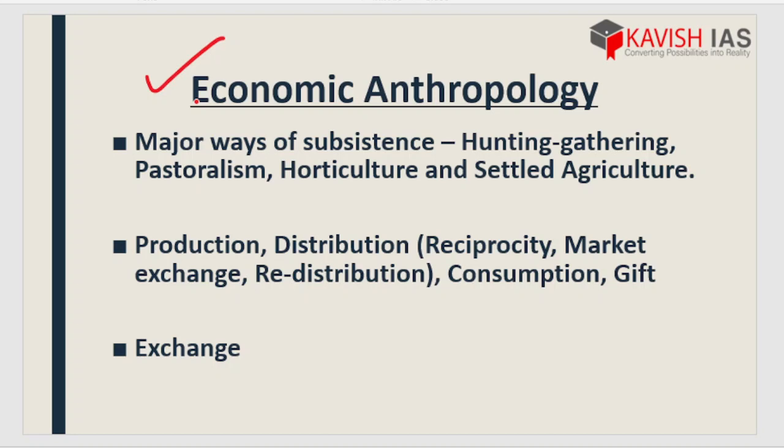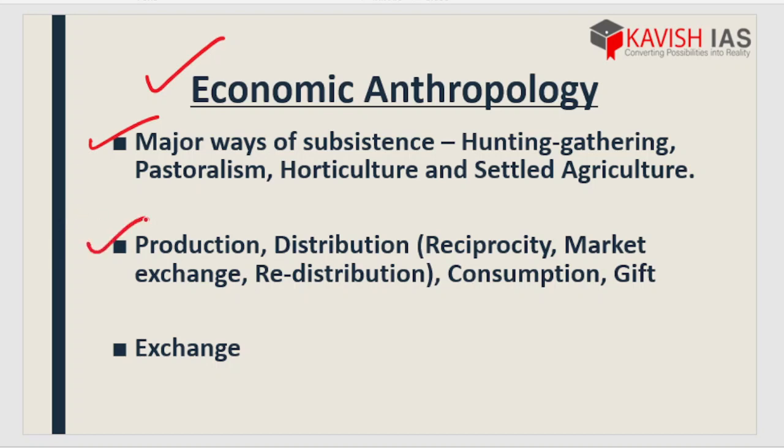How people of ancient society or ancient days used to live their life. Now the words live their life don't mean when they woke up, when they went for a bath, no. The major ways of subsistence: hunting, gathering, pastoralism, agriculture, horticulture, settled agriculture, civilization. That is how they started settling. When they started settling, why did they need to settle down? How civilization came. All these parts come under economic anthropology.